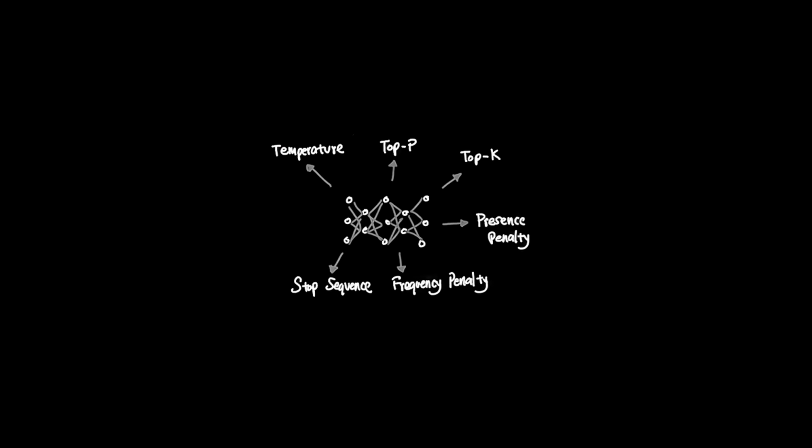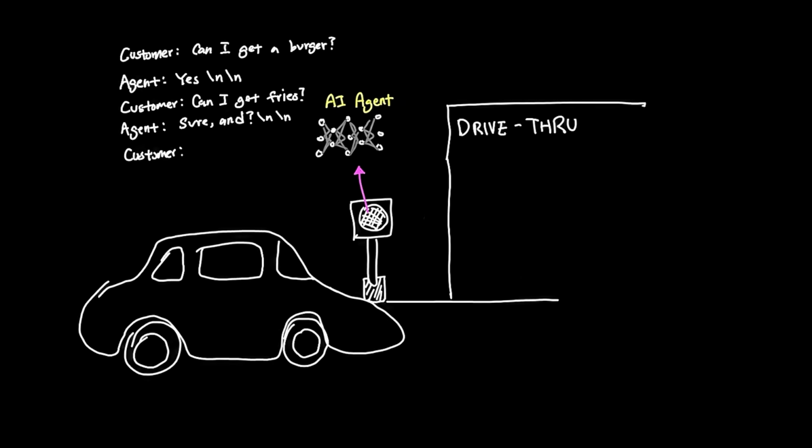The remaining 3, frequency penalty, presence penalty, and stop sequence, are a way to control the behavior of the LLM's generation. Stop sequence, for example, allows us to stop the sequence when the model starts to encounter a specific token or pattern. For example, if the following is a typical interaction written in script between a customer and the machine before it gets actually read out loud, we want the output to stop once it reaches the token new line customer as it follows the script. So having a stop sequence allows us a very strong control over how we want the LLM to behave.